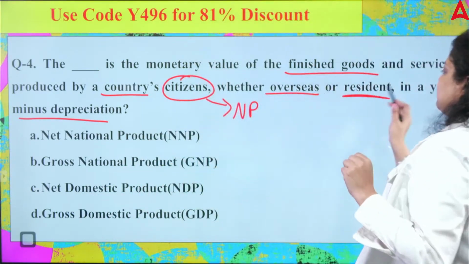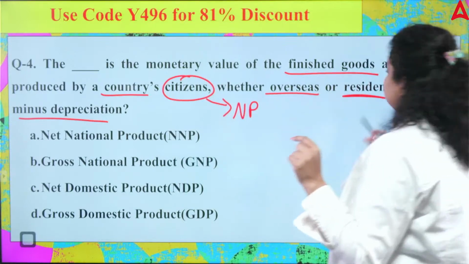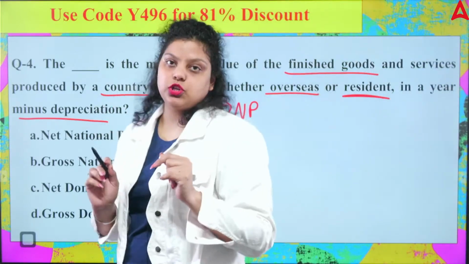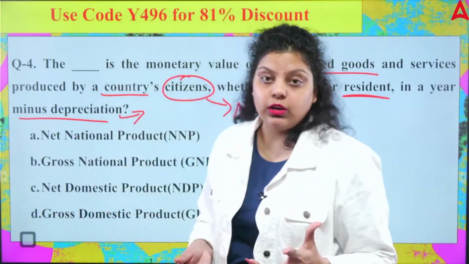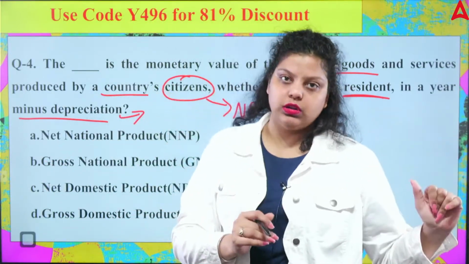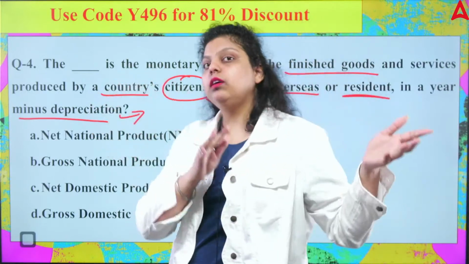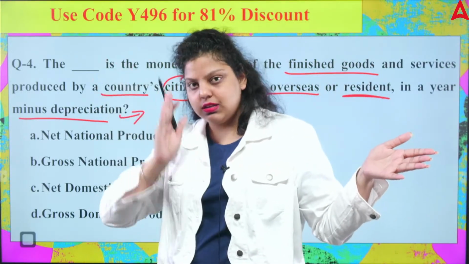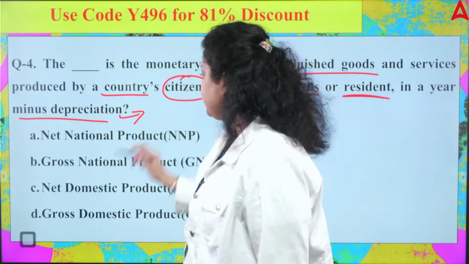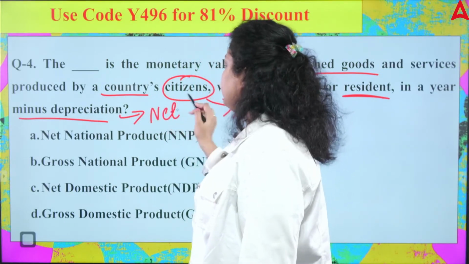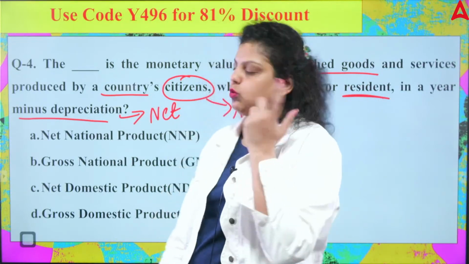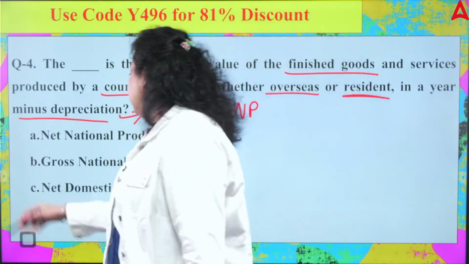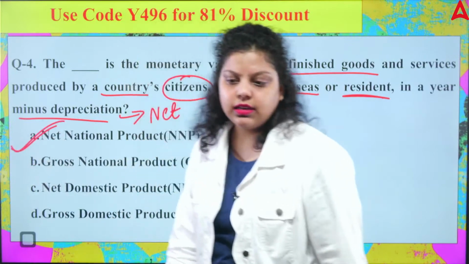Second, whether overseas or resident, that's what we have discussed. In a year minus depreciation. Depreciation means the used value, the consumed value that you have to subtract out of the total value. So you have subtracted the depreciation from the total price, it means you got the net value. So what will be the right answer? NNP, net national product, will be the right answer. A will be the right answer.